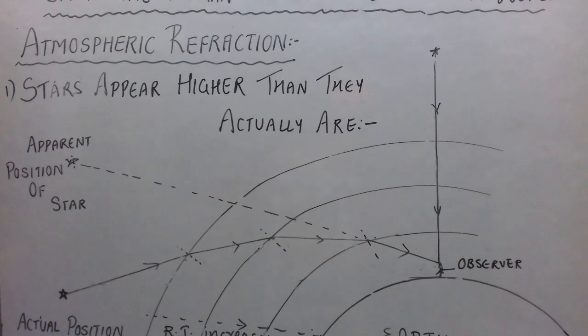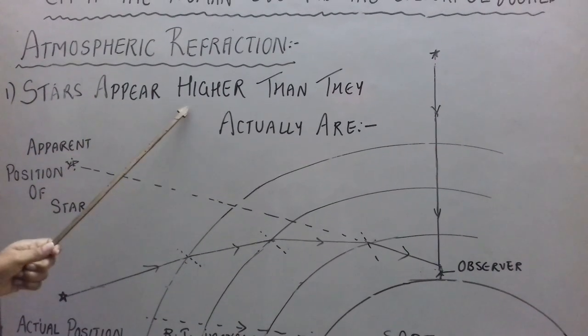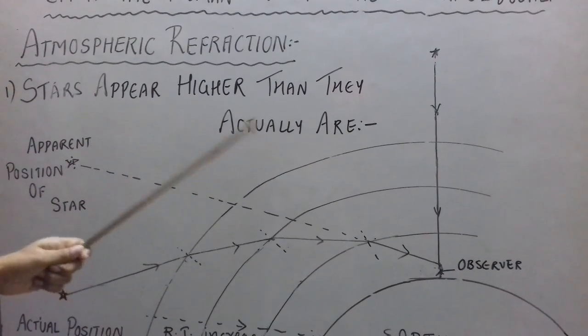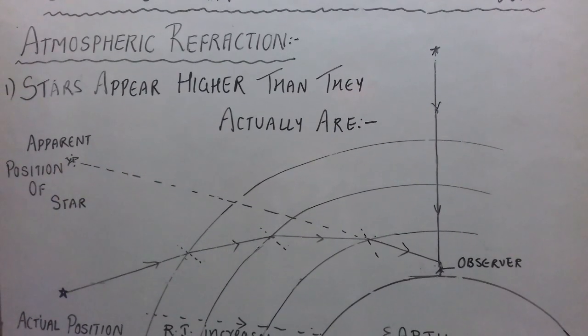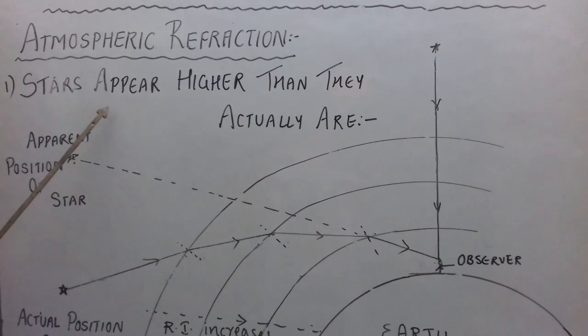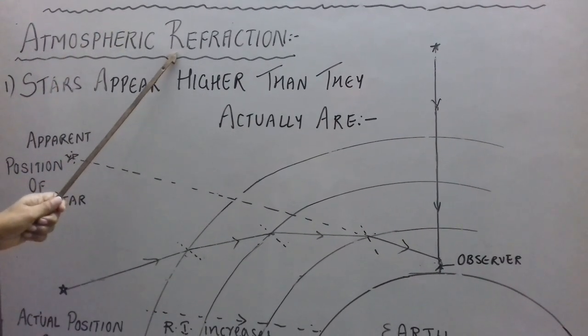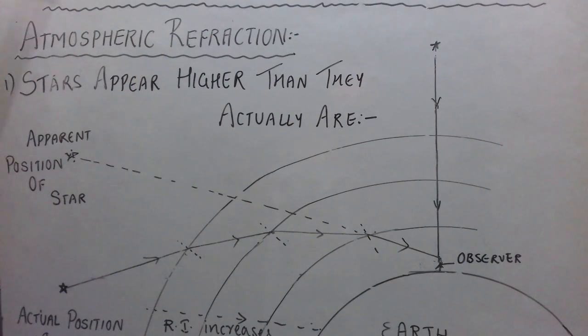Do you know, students, that stars appear higher than they actually are, especially when we look at the stars near the horizon. When we look at the stars, that is not their real position, it is their apparent position. And the explanation for this is atmospheric refraction. Let us see this in detail.